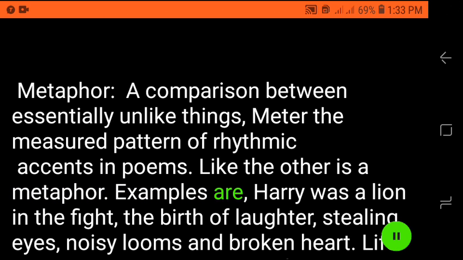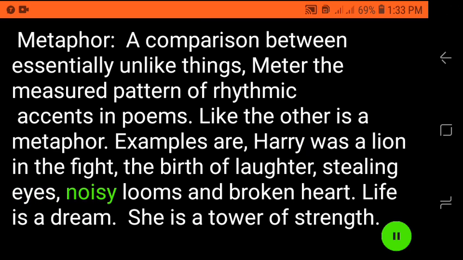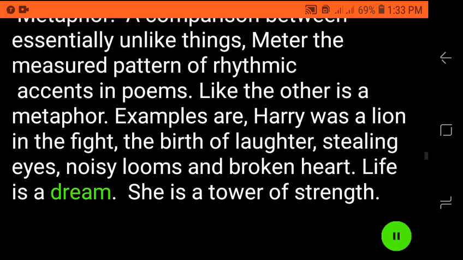Examples are: Harry was a lion in the fight. The birth of laughter. Stealing eyes. Noisy looms and broken heart. Life is a dream. She is a tower of strength.